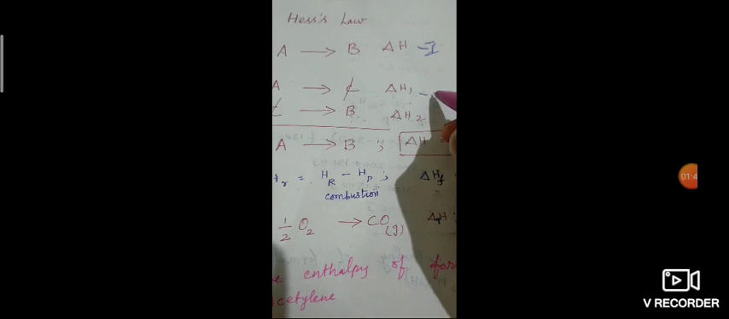Now what happens in the two-step route? A is giving C, so the enthalpy is delta H1. And again C is giving B, so that is delta H2. Now if you add both, delta H1 and delta H2, this is equation 1, and the main equation is the direct one. If you add these two equations, we will get the main equation.